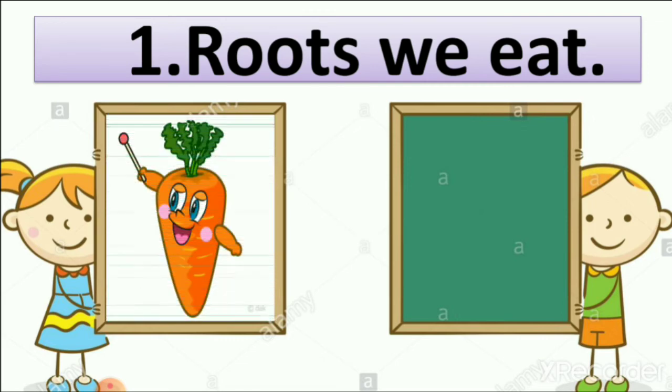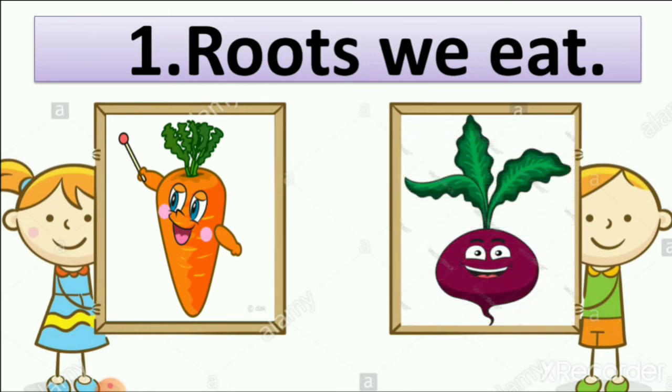First, carrot. You can see here the picture of carrot. Carrot is a root of the plant. We also grow carrot. Remember, when we learned about roots of the plant, we learned how carrot grows from carrot tops. Then second is beetroot. Beetroot, you can see here, is the root of the plant.